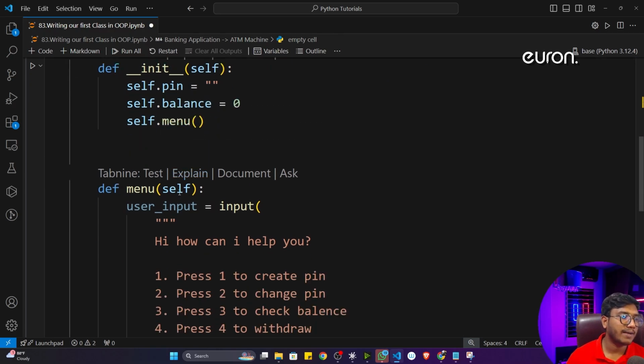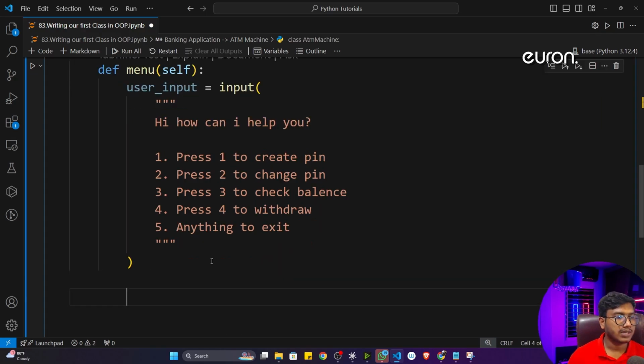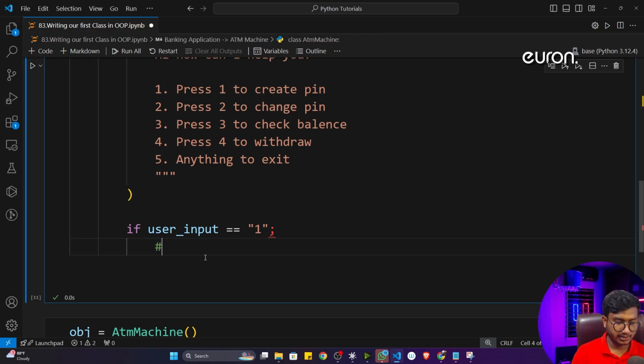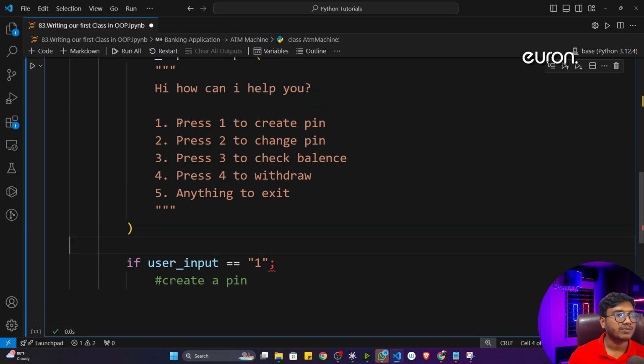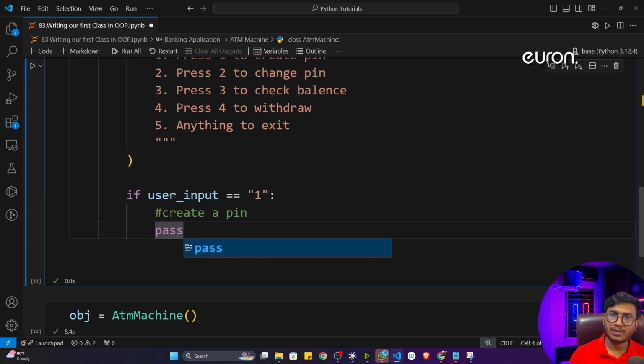Now what I have to do is create a different function for all the operations. First of all, I'll just check if the user entered, let's say, user input is equal to 1. If it is 1, I want to create a pin. So it should be a colon, not a semicolon. As of now, I'll just do the pass operation because I'm not going to create the function yet. First of all, let me define the structure, the skeleton of my program, then I'll create the functions.